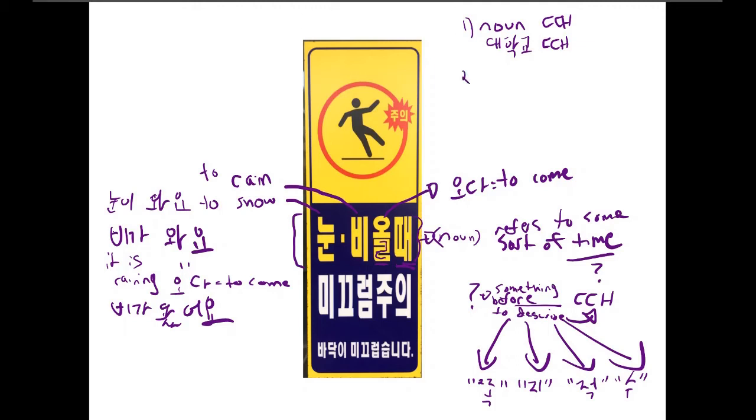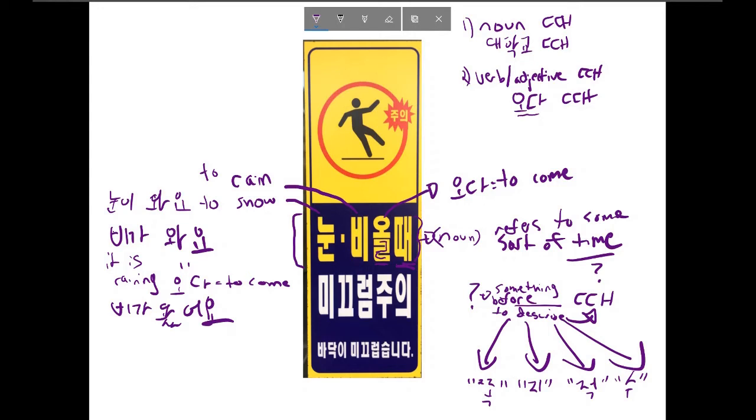Another thing you could do is have a verb or an adjective, and then 때. But if you're going to do this, you can't just have a verb, for example. You can't just put 오다, which is a verb, and then immediately follow it by 때. That's ridiculous. What you need to do is add something to this verb or to the adjective. Actually it's the same rule for both. In this situation, there's a slightly different rule on a verb and an adjective, but if I'm adding this, it's actually the same rule. I can't just put a verb here, 오다, and then follow it by 때. I need to add something to this.